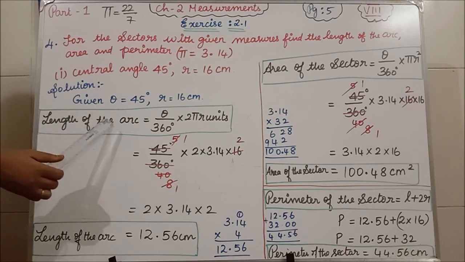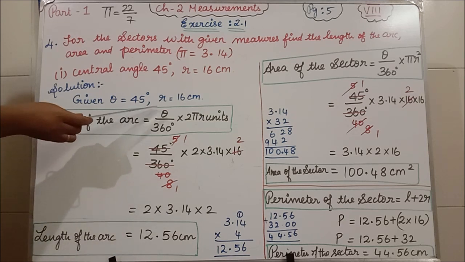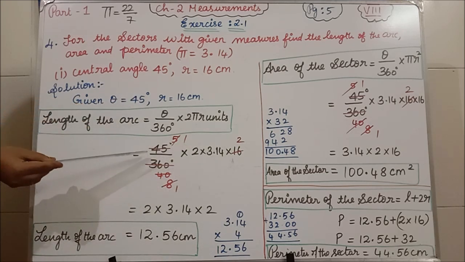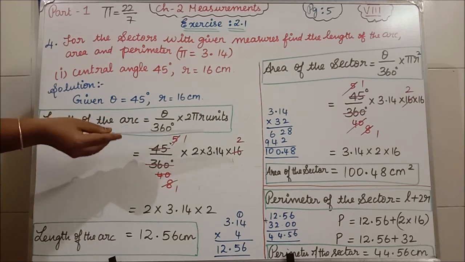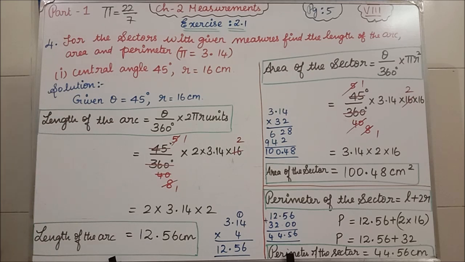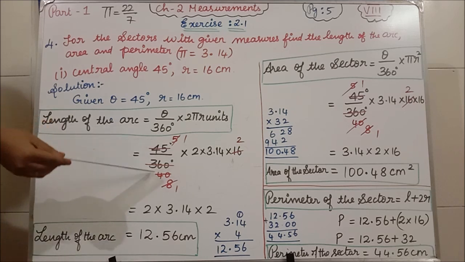What is the length of the arc formula? Theta divided by 360 degree into 2 pi r. Theta value is 45 degree divided by 360 degree into 2 into pi, which is 3.14, into R, which is 16. First I have cancelled 45 and 360 degree using the 9 table.